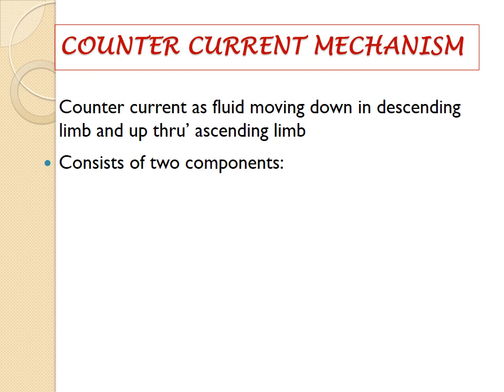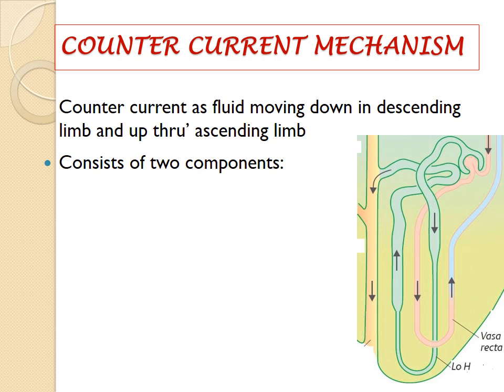Now coming to the countercurrent mechanism. These are the mechanisms that will help to create the hyperosmolar medullary interstitium, and also maintain that hyperosmolarity. This topic is very important, and it is a frequently asked question in the exam. It is known as countercurrent because here the fluid is moving in the opposite direction. The fluid moves downward in the descending limb, and then the same fluid moves up through the ascending limb. This countercurrent mechanism is operated at the loop of Henle and the vasa recta.